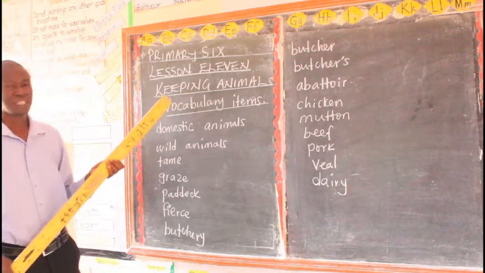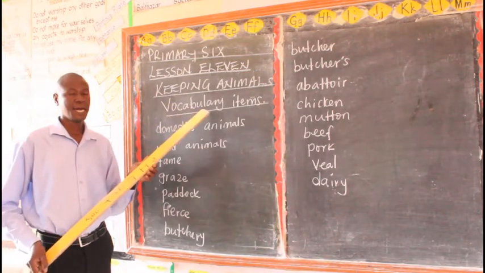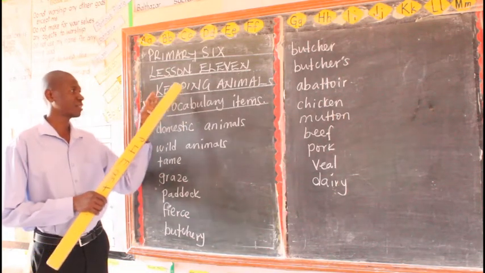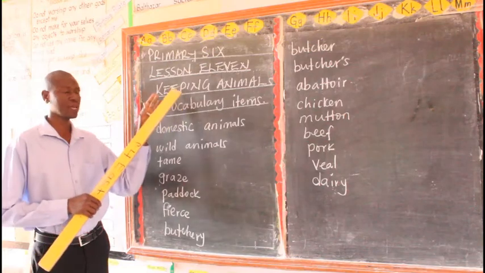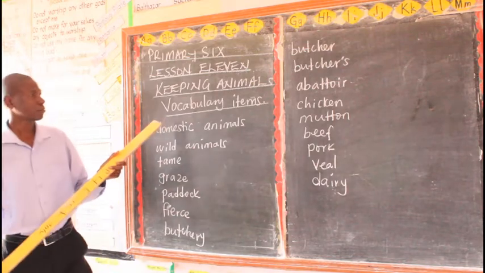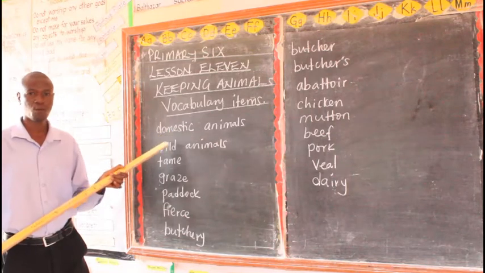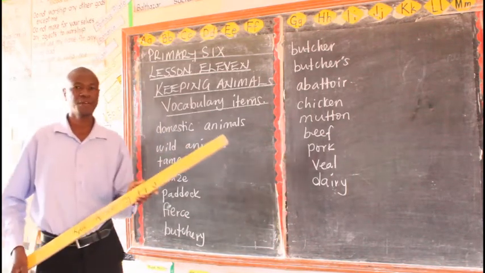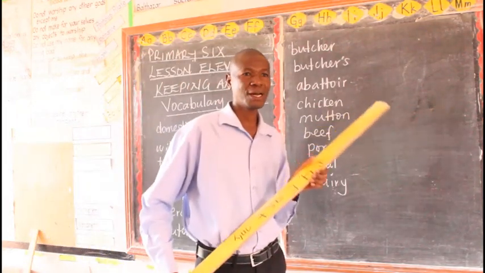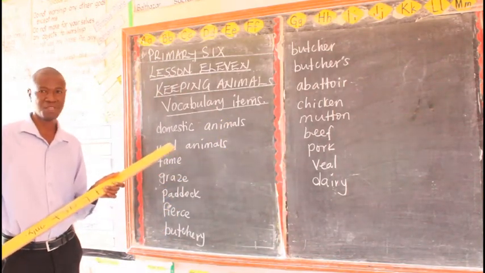So, without wasting time, I want us to go through what we call vocabulary items. What are some of the keywords that we shall be using in this subtopic of keeping animals? I have put for you the list of words here, and I shall be explaining them one by one. Because in the given activity, remember, I have already told you to construct a sentence using each of these words here. So I would like you to listen to me attentively.